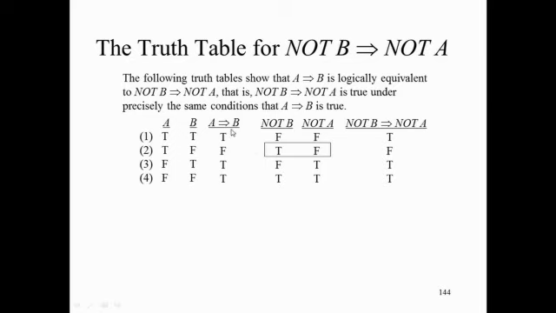Look now at A implies B and not B implies not A. How are these two columns related to each other? They're the same. And that means that A implies B is true under exactly the same conditions that not B implies not A is true. So if you want to prove that A implies B is true, you can do that, for example, with the forward-backward method. Or you can prove that not B implies not A is true, for example, with the forward-backward method.